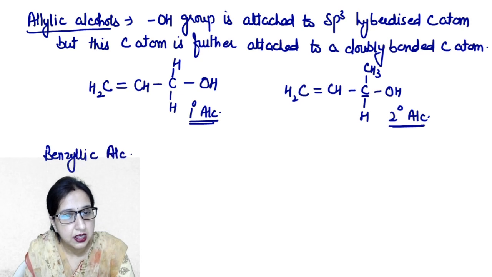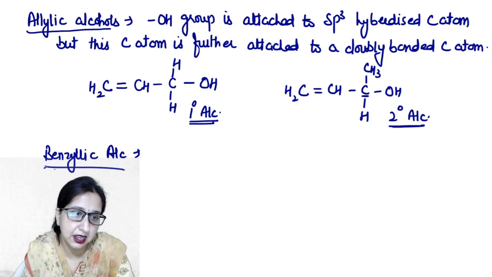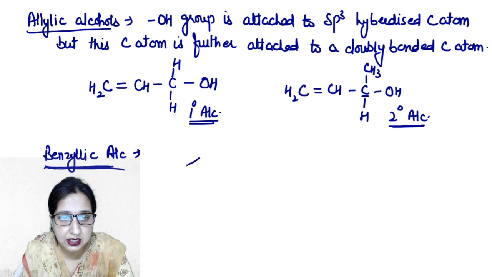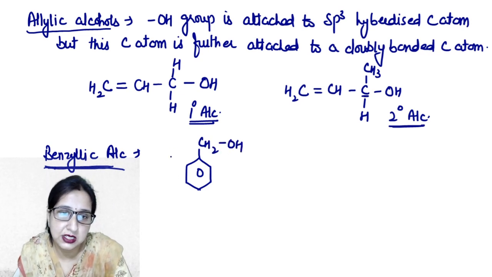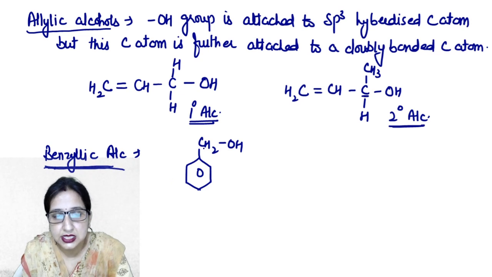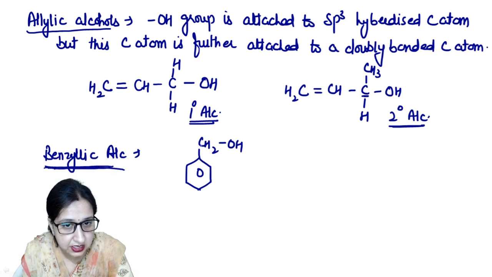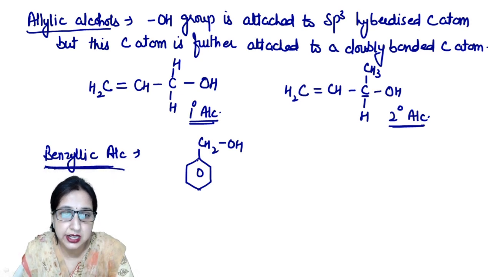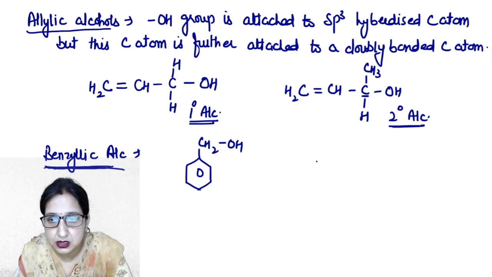Benzylic alcohol, which we have earlier called aromatic alcohol, like this one. Such alcohols are known as benzylic alcohols. In this case, again, the carbon which is directly attached to the hydroxyl group is sp3 hybridized, but the carbon atom which is directly bonded to it is sp2, like this. See beta, what is a benzene ring? A benzene ring is simply like this.